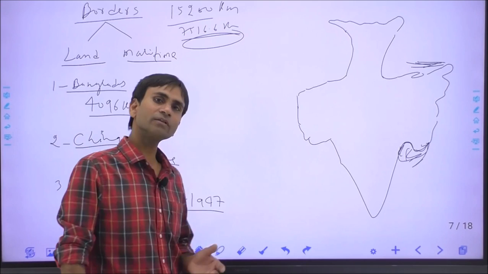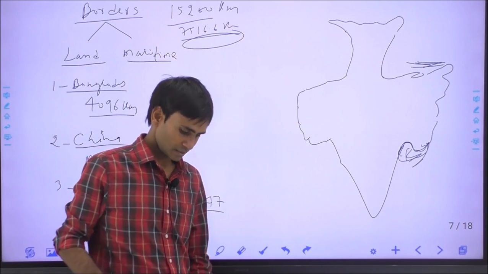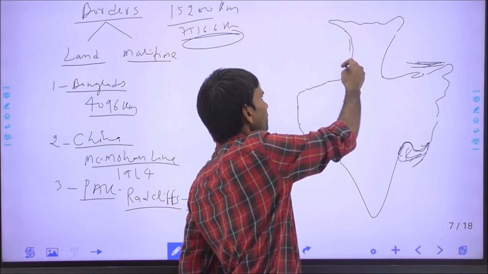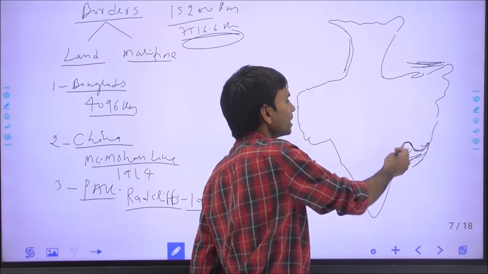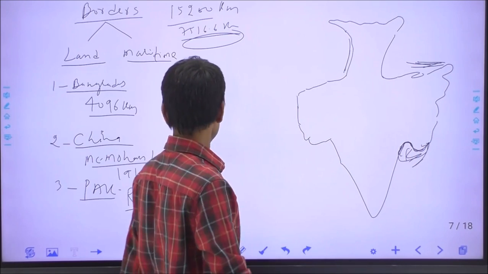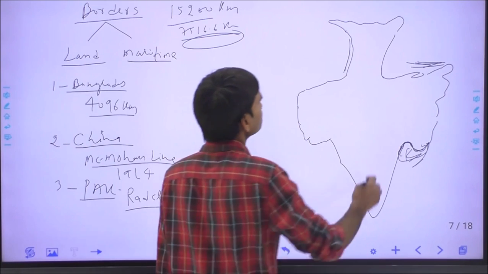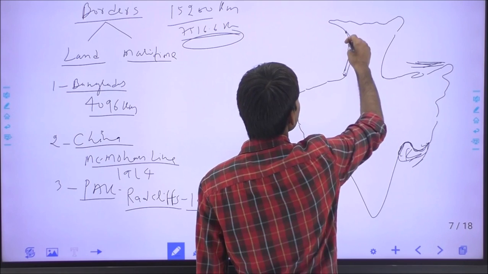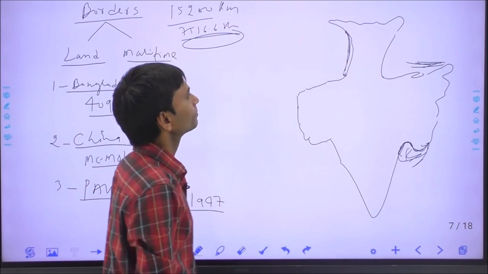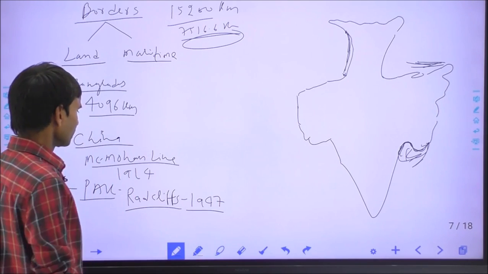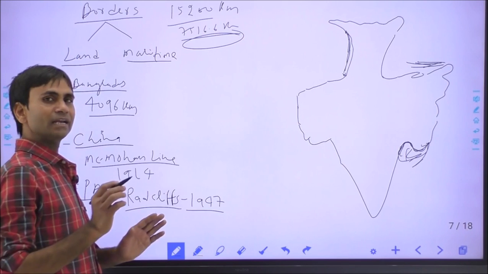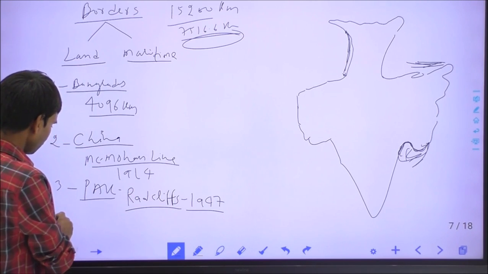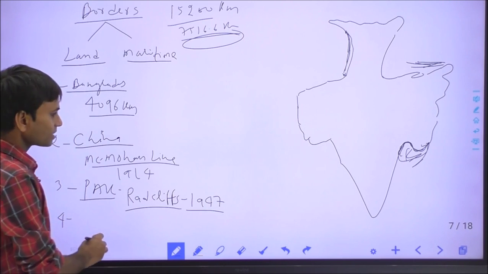Cyril Radcliffe was the British official who drew this border in both the Punjab region and the Bengal region. Basically, the Radcliffe Line is drawn between Punjab and the Kashmir valley, not covering the complete Jammu and Kashmir, and the Radcliffe Line is also disputed between India and Pakistan.